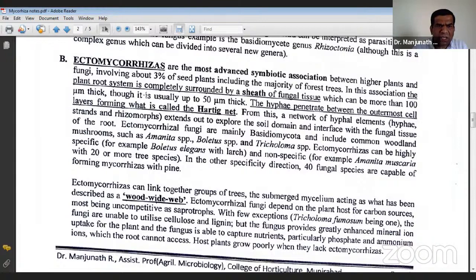Here the interesting thing is we should observe the plant root system. There is something called a sheath. This is to be marked and noted for your exam. A sheath of fungal tissue is formed not in VAM, not in endomycorrhiza, it is ectomycorrhiza. What is the sheath? I will show you the photo and you will understand it better. So this is the external covering, the outer surface of the root. The formation of the sheath happens.